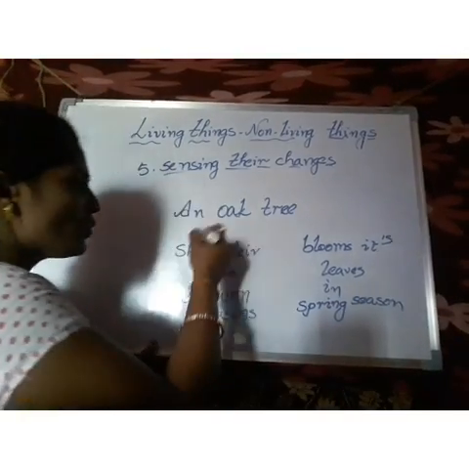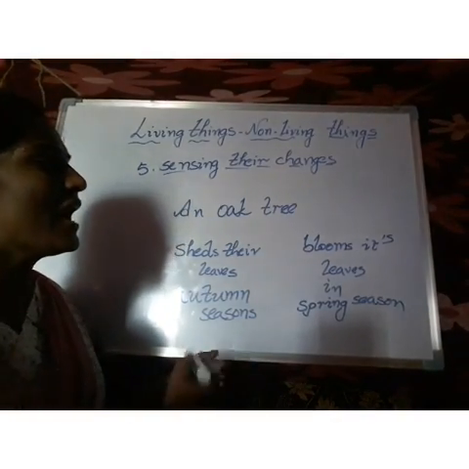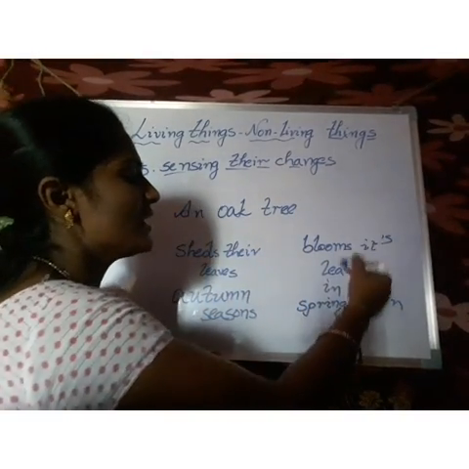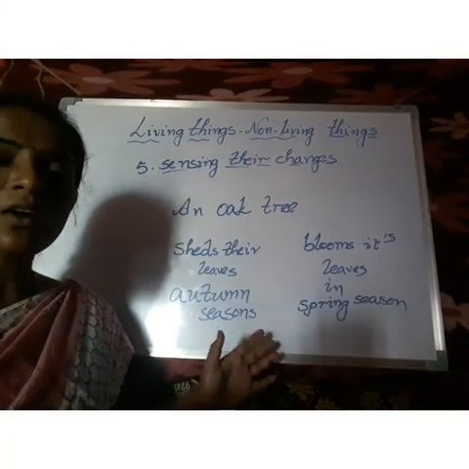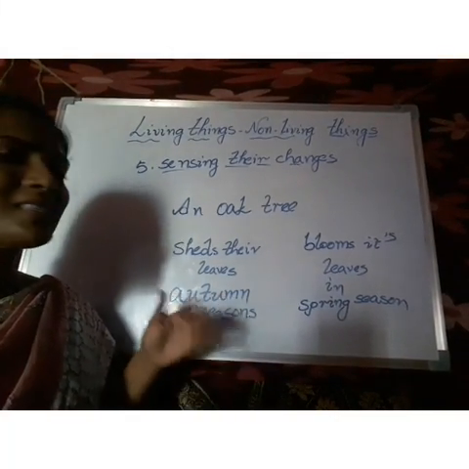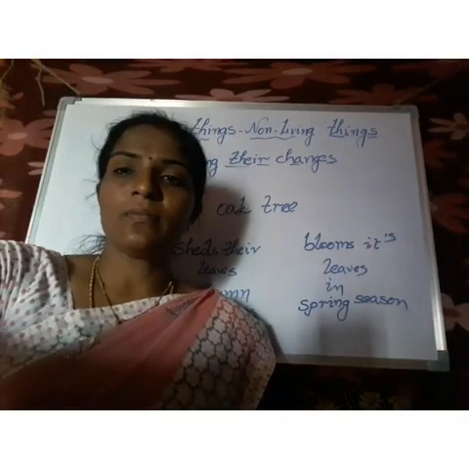Anyway, an oak tree sheds its leaves in autumn season and blooms its leaves in spring season. Only this plant or tree shows sensing changes in its surroundings.